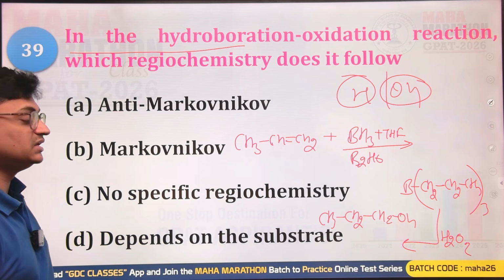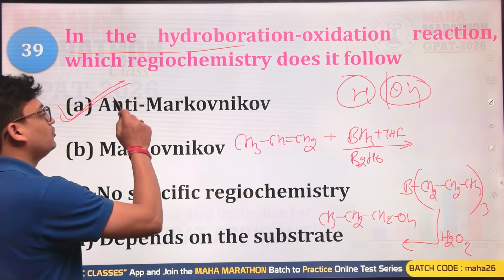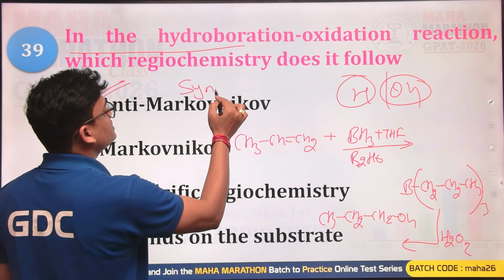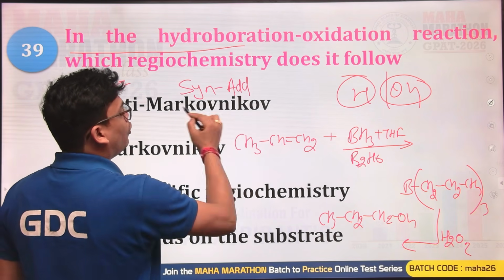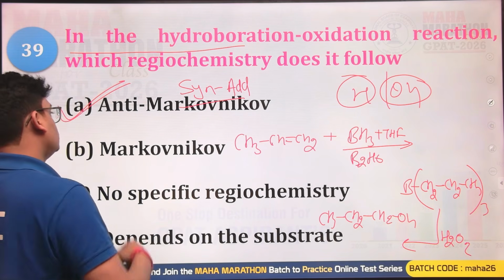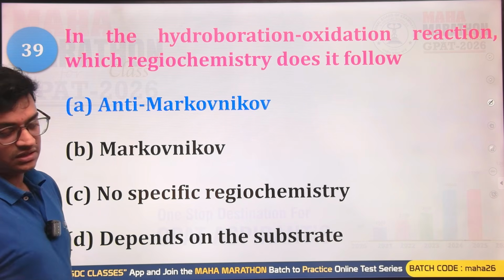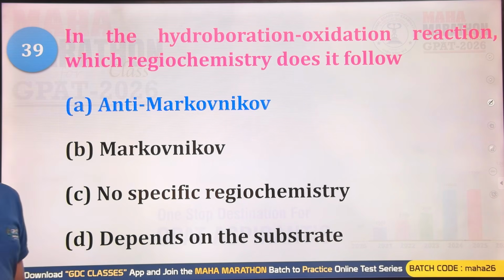So that means it is an anti-Markovnikov kind of addition reaction. It also has syn addition. Why? The OH and the H will be added on the double bonded carbon from the same direction. So it is anti-Markovnikov, as well as a syn addition reaction. So A will be the correct option for this question.